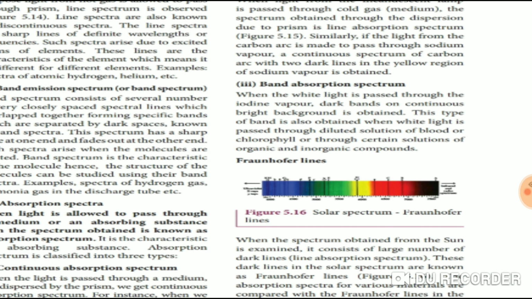These dark lines in the solar spectrum are known as which lines? Fraunhofer lines. What are Fraunhofer lines? The dark lines in the solar spectrum are known as Fraunhofer lines. This is the last 2 mark question.